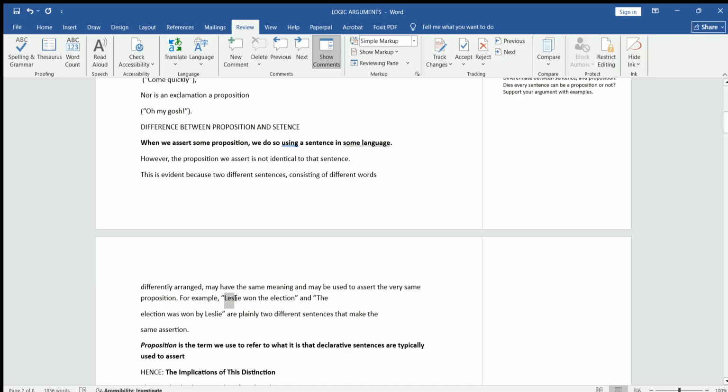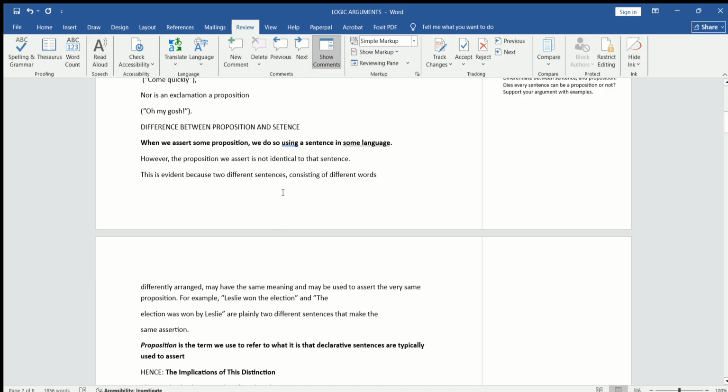What is the claim? Mr. Ali won the election. That is the claim, and the language here is English. So the claim is the same, and the implied meaning of the declarative statement in both is the same.